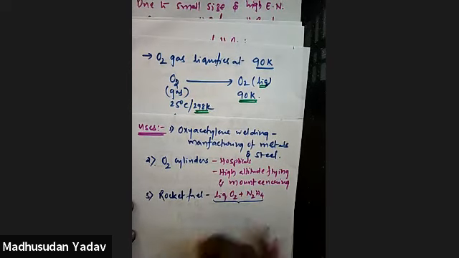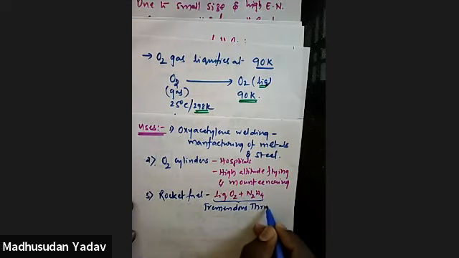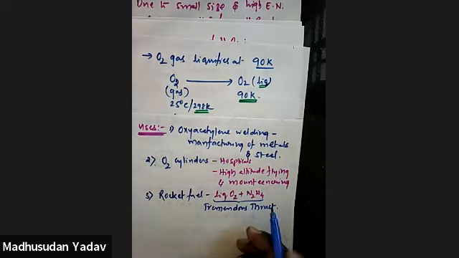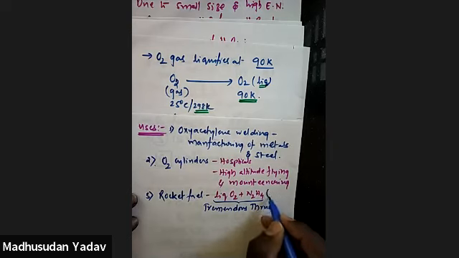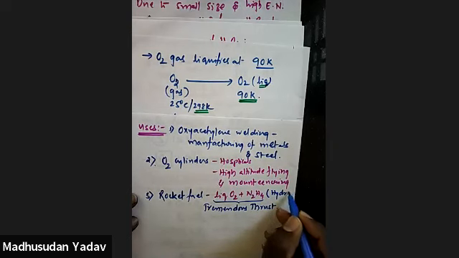It gives tremendous thrust, so it helps in lifting the rocket. So oxygen is also used as rocket fuel in combination with hydrogen. What is the name of this N2H4? Hydrazine.